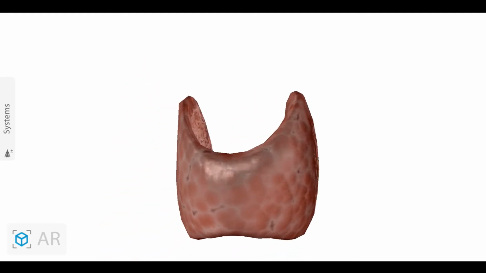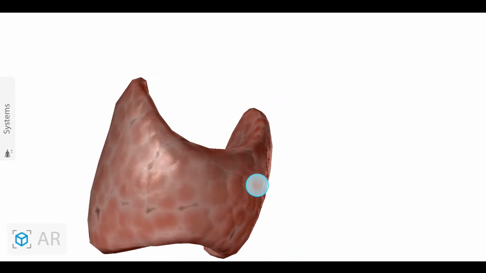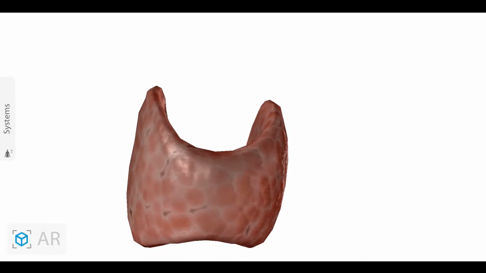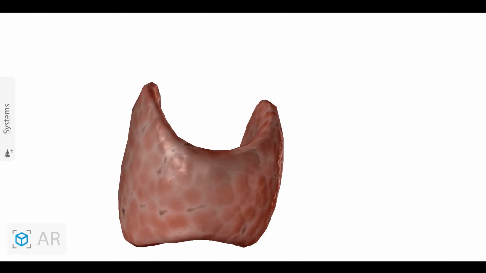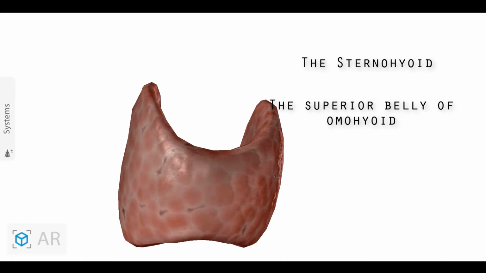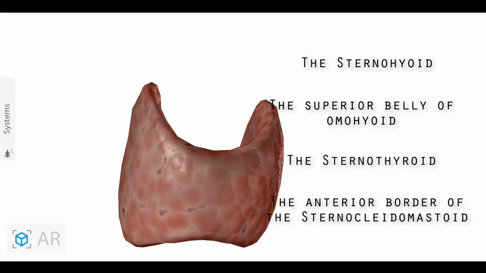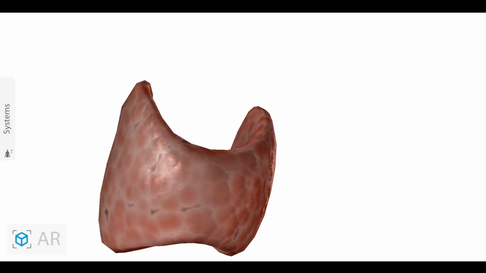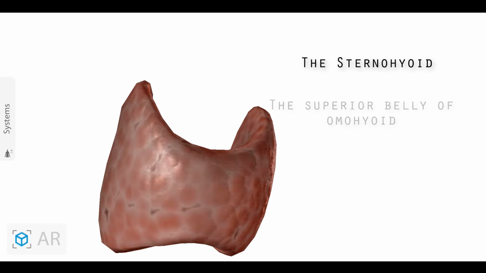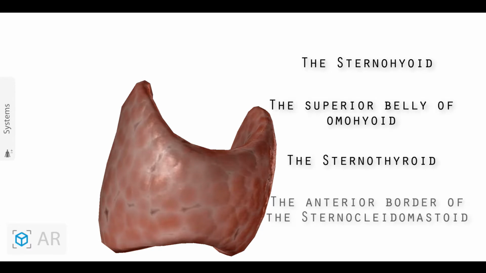So guys, if we see the lateral surface, it is also known as the superficial surface. It is convex in shape, and it is covered by four muscles: the sternohyoid, the superior belly of the omohyoid, the sternothyroid, and the anterior border of the sternocleidomastoid muscle.